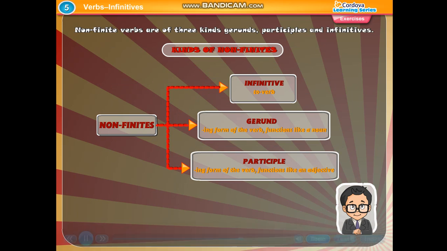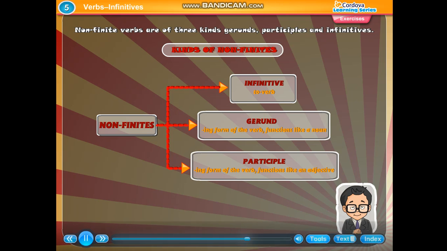Non-finite verbs are of three kinds: gerunds, participles and infinitives. Kinds of non-finites. Infinitive, to plus a verb. Gerund, ing form of the verb, functions like a noun. Participle, ing form of the verb, functions like an adjective.